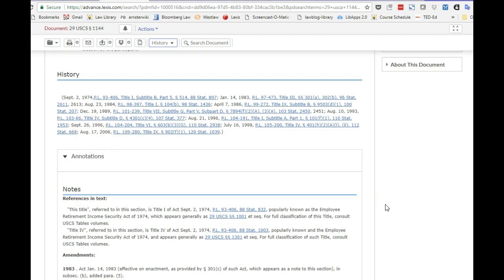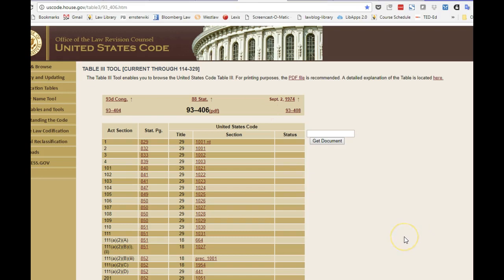To help us make sure we understand what codification means, let's take a look at another source called the Table 3 tool. Don't worry, I'll go into a lot more detail in class about how to find this and how to use it. But let's see what it tells us about our hero 93-406 and how it gets codified. So sure enough, here's our hero 93-406.